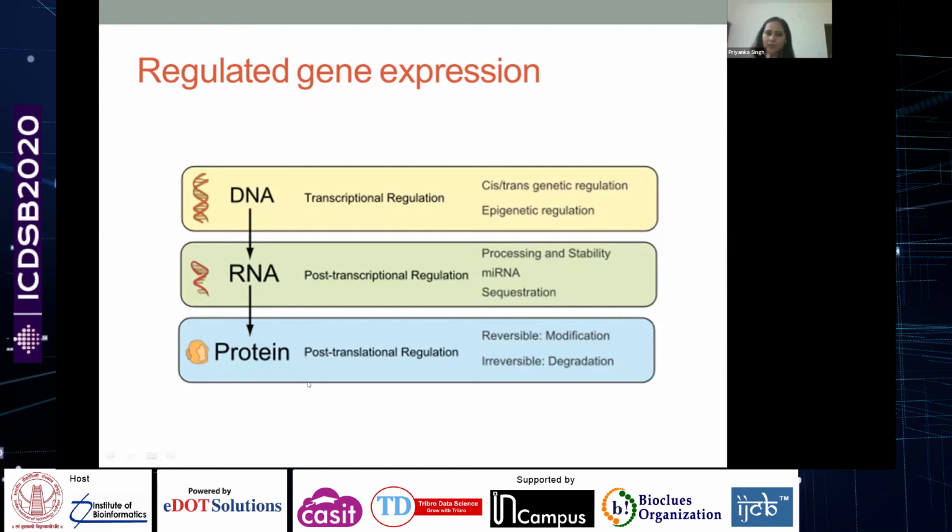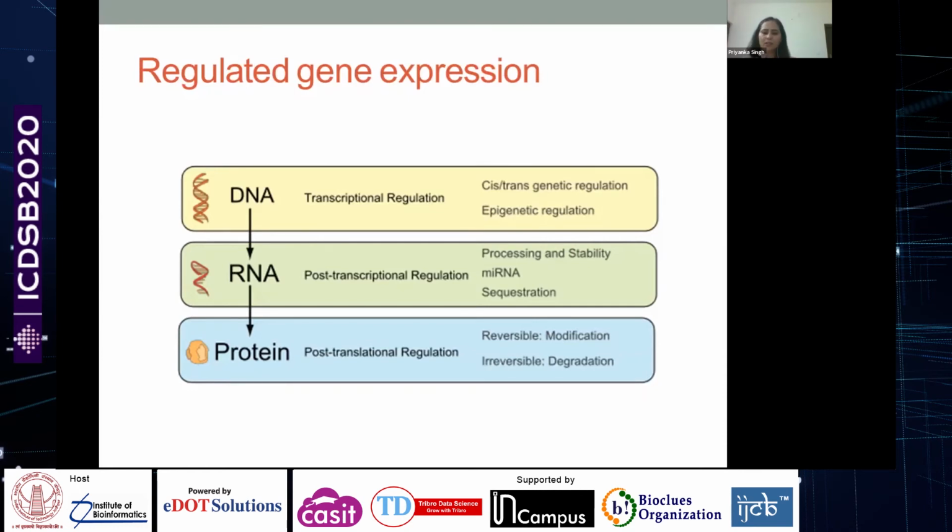Then at the protein level, you have some post-translational regulation, some modifications, some functional groups that you add to the protein, which can be reversible. For instance, phosphorylation is a reversible modification. You have phosphatase enzymes that will remove that phosphate. So depending upon at what time point that protein is supposed to function, maybe a phosphorylation is required for that. Then the kinases are the proteins that phosphorylate those proteins. Then they come and phosphorylate that particular amino acid.